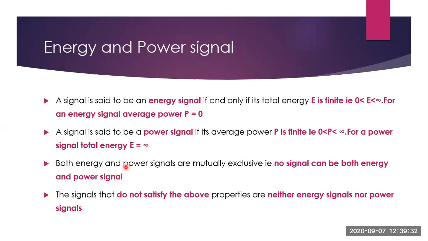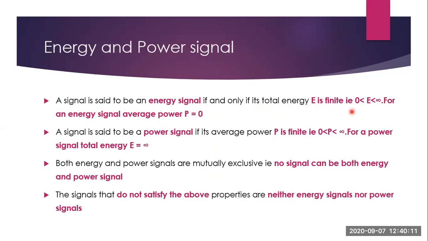Now these energy and power signals are mutually exclusive, meaning no signal can be both an energy and a power signal. And the signals that do not satisfy these properties are neither energy signals nor power signals. So if it is an energy signal, energy will be finite, power will be 0. For a power signal, power is finite, energy will be infinity. And no signal can be both. If these two conditions are not satisfied, then it is neither an energy signal nor a power signal. Now we will see why this is said like this.